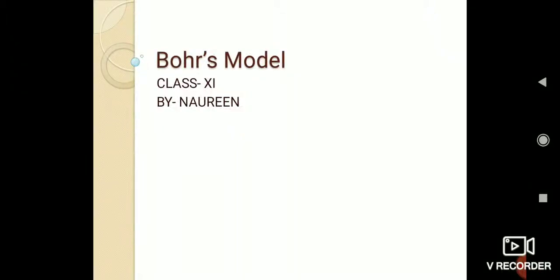Hello everyone. Today we will be going to study about Bohr's model. So, Bohr's model. What is the Bohr's model? As we are studying this chapter, structure of an atom, and in that context we have studied the discovery of